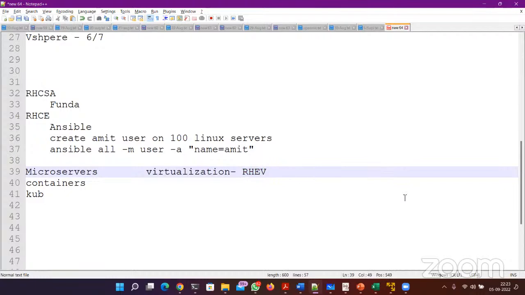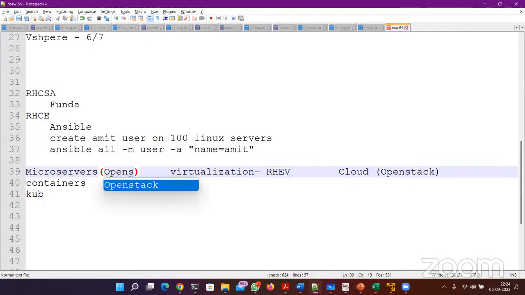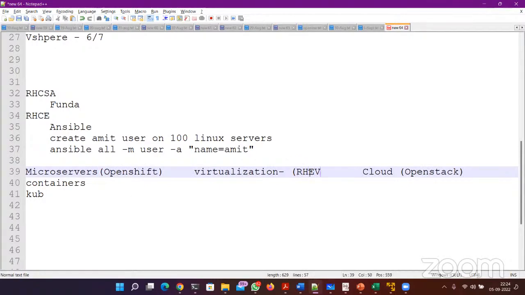And the third part is cloud. In cloud, the product is called OpenStack. This is again from Red Hat. And in microservices, the product is called OpenShift. In virtualization, it is called RHEV. In cloud, it is called OpenStack.